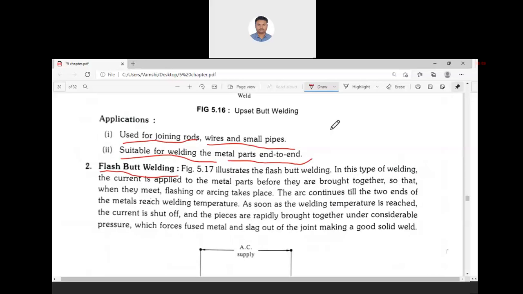In offset butt welding, there is no flash. Here there is a flash. That is the one major difference between the two butt weldings. So here it is flash welding.